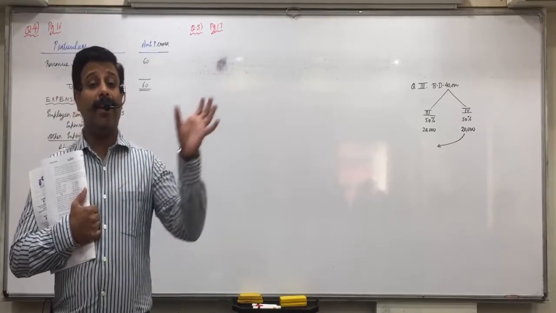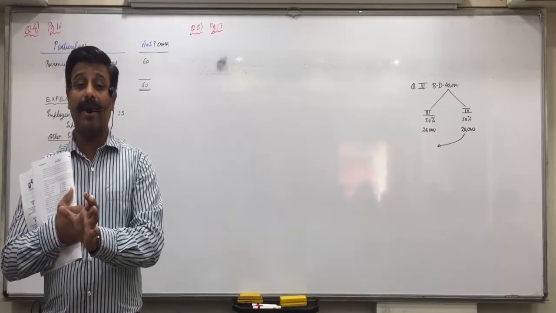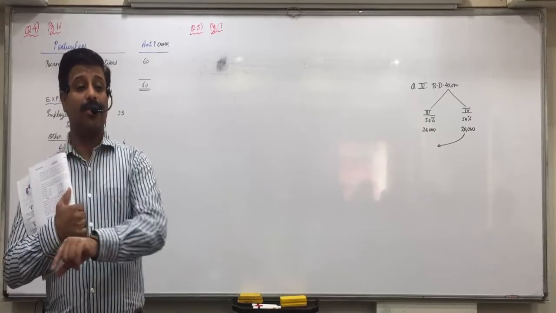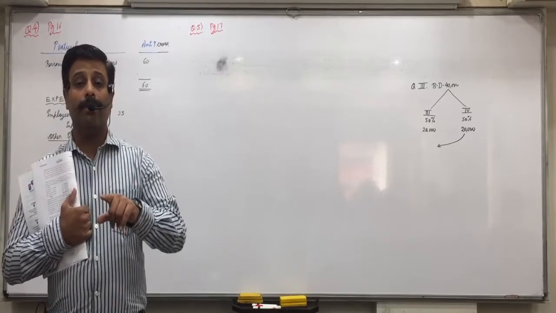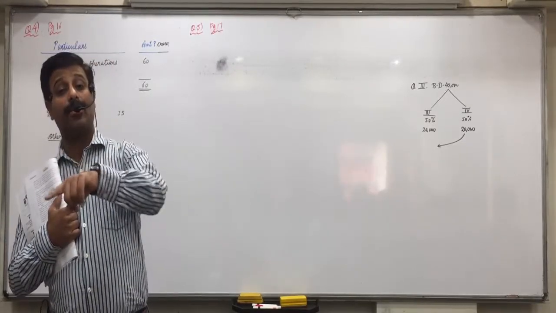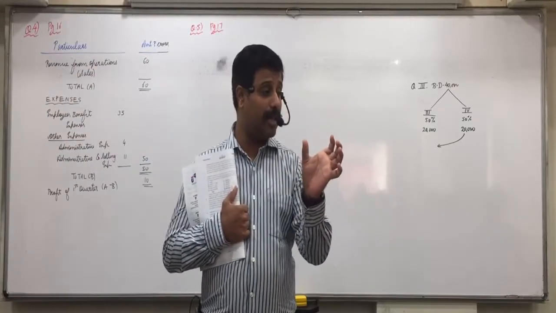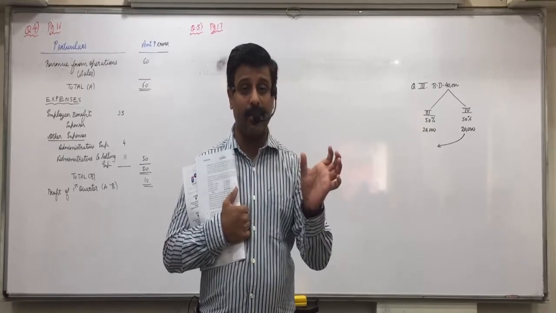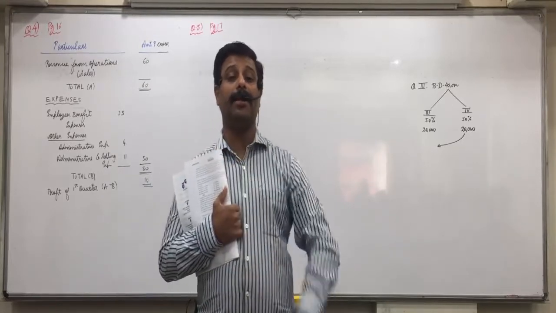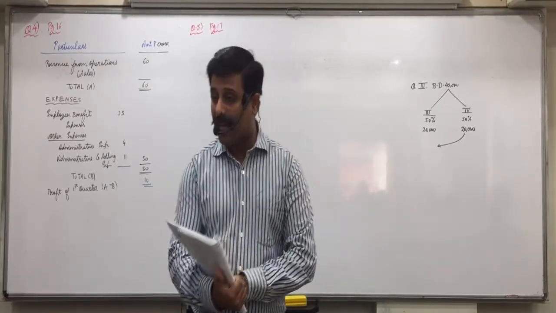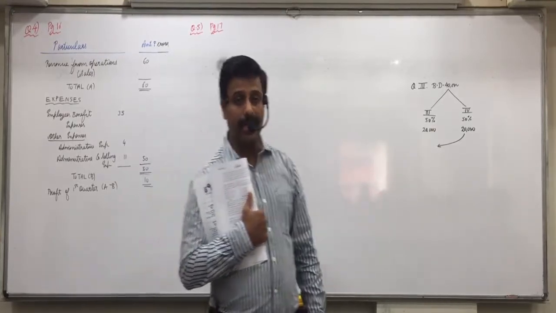What has the company done? Every quarter they have taken additional depreciation of 35,000, the integral approach. Instead of taking the entire 1,40,000 in the last quarter, the company has taken 35,000 in each quarter, which is wrong, because all the additional depreciation will come only in the last quarter as per discrete view. So the company has already deducted 35,000 in quarter 3, which should have been taken in quarter 4. So what will you do? Cancel it by adding it back. This depreciation should not have been taken in the third quarter. So how will you cancel it? By adding it back. Did you understand this question, everyone?